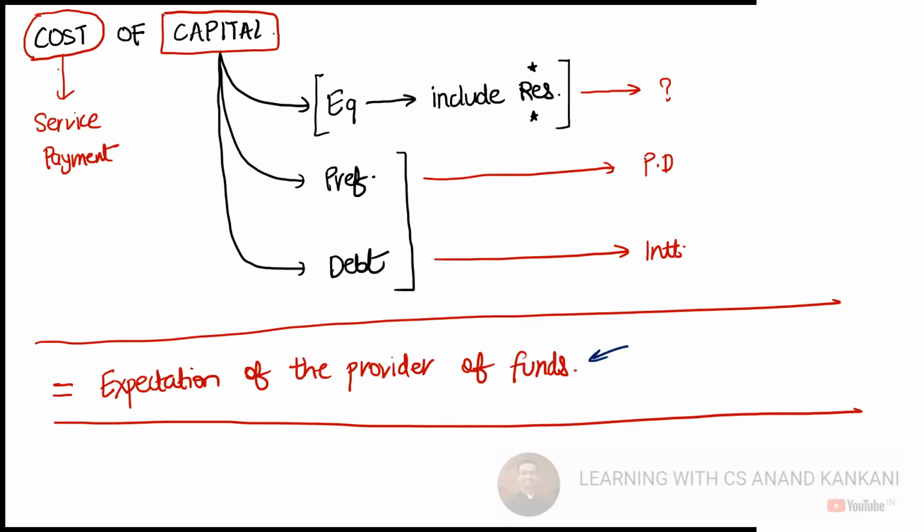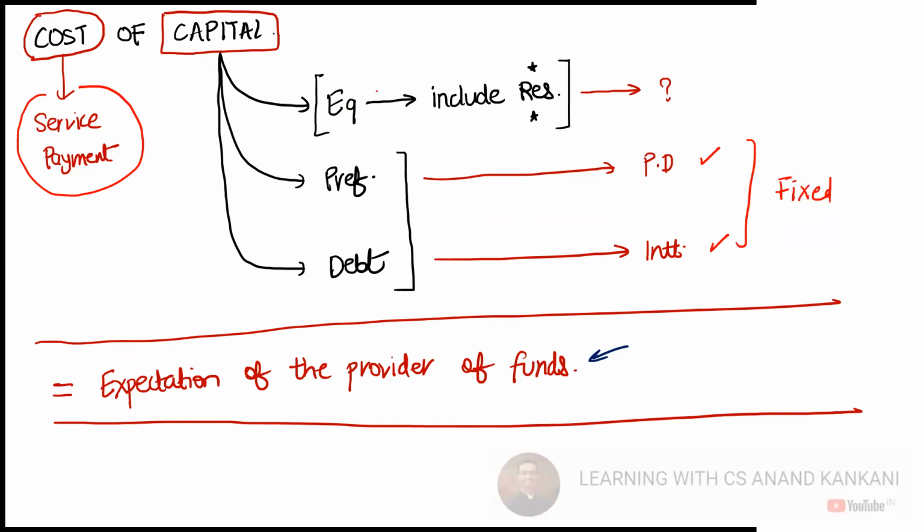We also started with understanding the concept of cost of capital without getting into the formulas. We understood that there are three sources of capital: equity, preference, and debt. And equity also includes the reserves. When we talk about cost, it is the service payment which you have to make for each separate source of capital. For debt, you need to pay interest. For preference, you need to pay a fixed preference dividend. So these two are fixed commitments which a company has to pay.